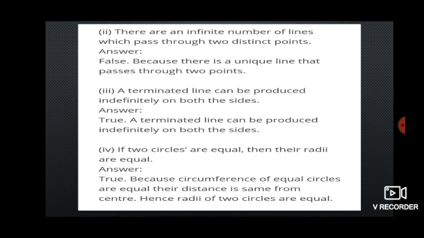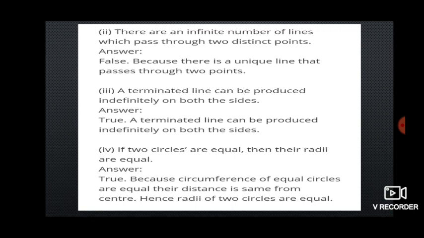Next, a terminated line can be produced indefinitely on both sides. It is true, no? Which postulate, children, is it? It is the second postulate from Euclid. So this is a true statement.